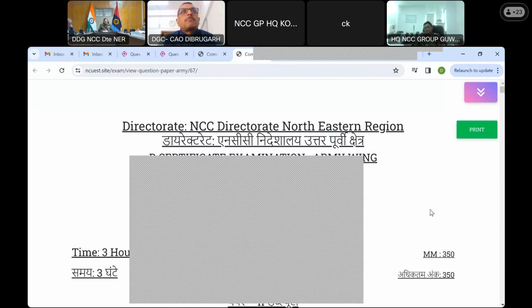Whenever they agree to it, we have the option that, rather than buying OMR and first training people and then feeding answers and then checking, all that is not required. Once the cadet has answered, his job is over. You just click a photo and keep uploading. But right now we can't do that. So you can print a blank OMR, but that OMR will not be read by the OMR machine because they need a different design. The way they want it, you have to feed it like that. The OMR sheet will be printed as per the requirement of the OMR machine, which is different for different machines.